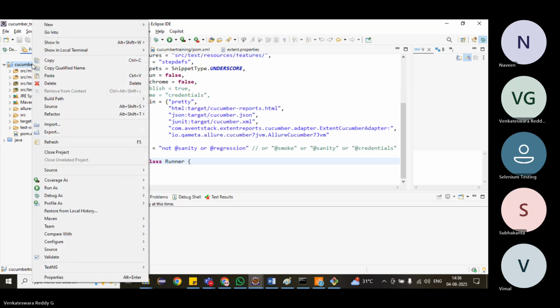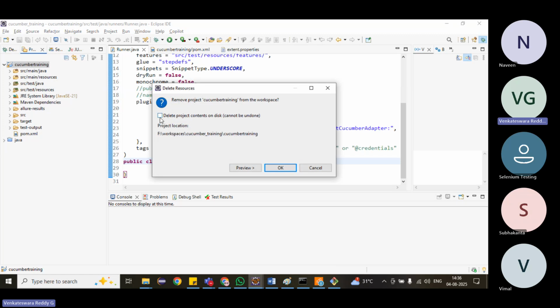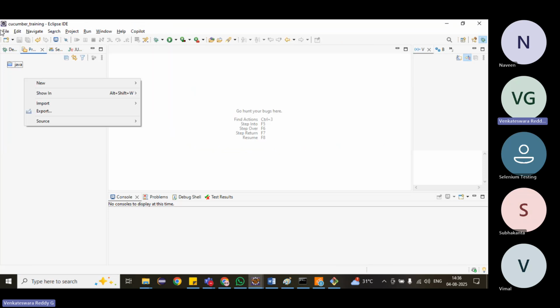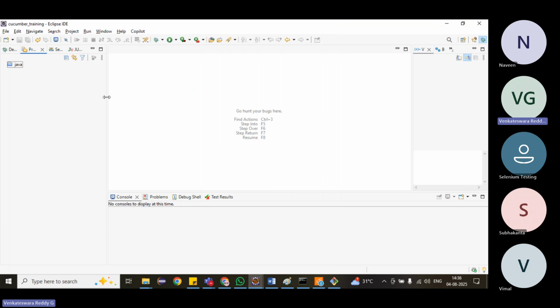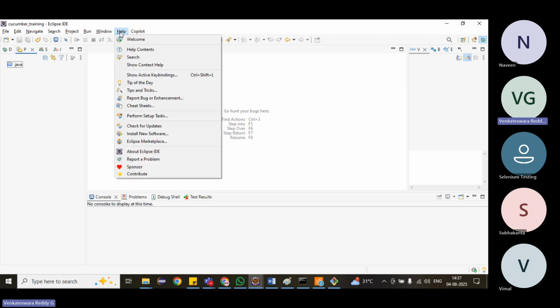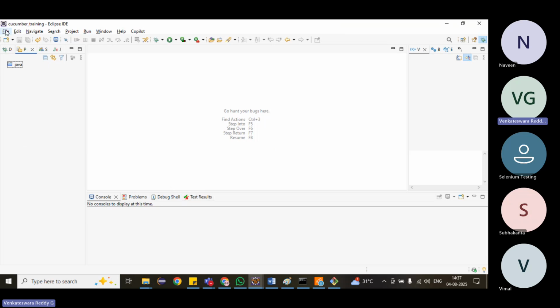Let me delete the project. Don't click on this checkbox. If you click on it, it will delete the project content entirely from our local system. If you don't, it will just delete it from Eclipse. That's it. Then import again. If you are aware, we can also clone from Eclipse itself; we'll see that later.